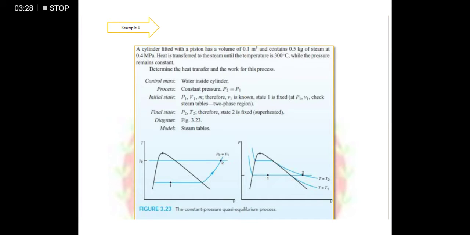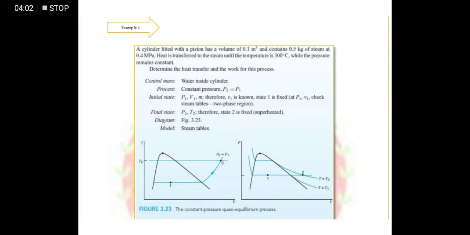Okay? So, ibig sabihin nito, given yung state 1 natin, then nag-transfer tayo ng heat so that yung steam natin ay lumaki yung kanyang temperature. Basahin natin ulit ha. A cylinder fitted with a piston has a volume of 0.1 meter cube and contains 0.5 kilogram. So, given yung state 1 na mass of steam.